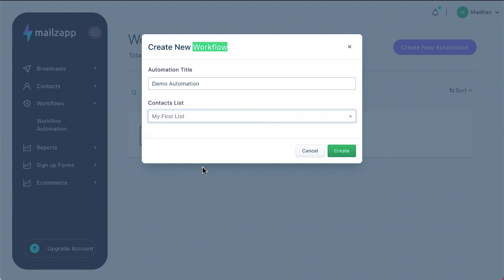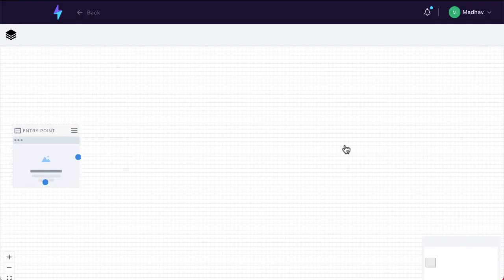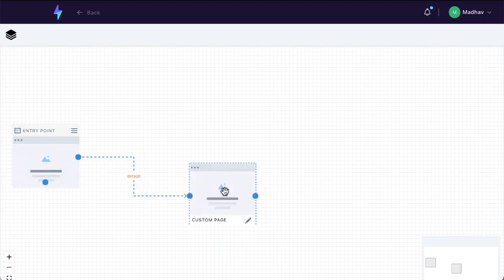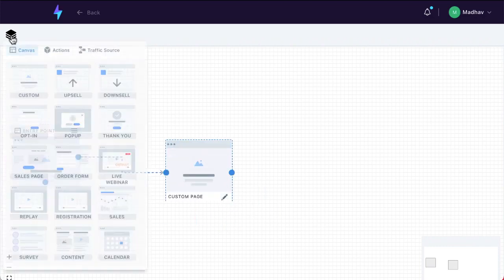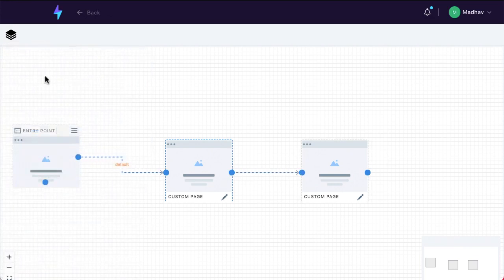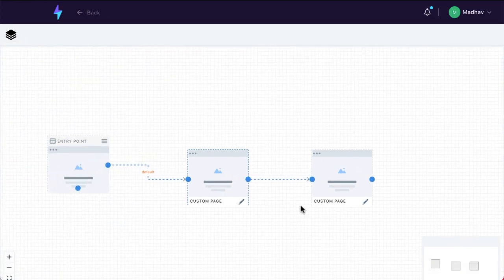So just remember that. You take your contact list, you go to my first list, and you create your automation. And now you're here in the automation builder. Most of you know how automation works. So here again, this is your entry point, and you can define what your entry point is exactly. Then you can use these custom blocks and it'll start automatically connecting stuff. You can make as many steps as you want, and you can connect them with each other. Okay, so very powerful automation system.